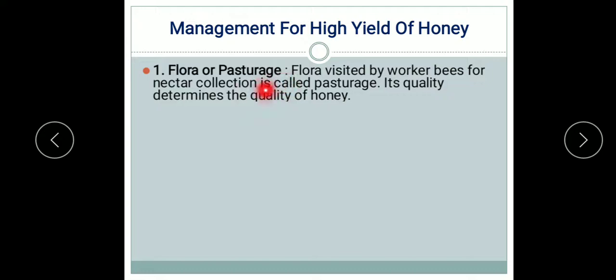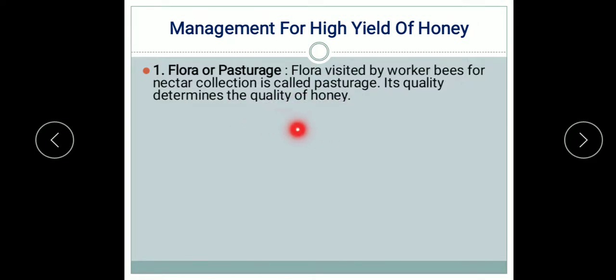First, flora or pasturage. So flora visited by worker bees for nectar collection is known as pasturage, and its quality determines the quality of honey. So it should be within the reach of the worker bees. And the quality of pasturage also determines the type, taste and quality of honey.